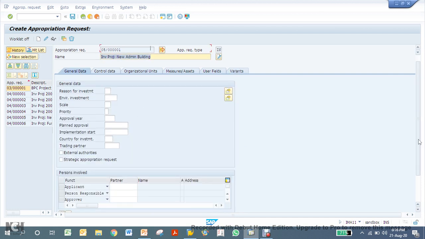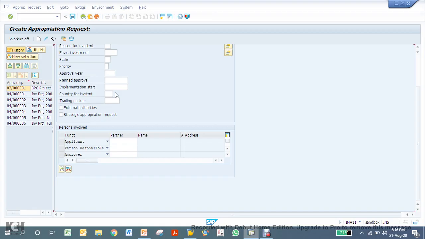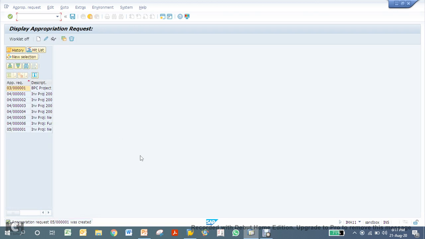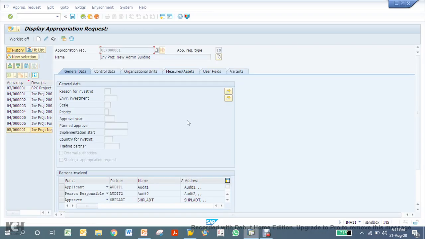One more thing, one very important part I have missed out is, if I save it, enter mandatory partner, otherwise you cannot save. So I have made it mandatory to enter these 3 people. So applicant, who is the person who is creating it, person responsible who will receive the information once it is approved, and then approver. For approver, I'll choose my user ID. So once you enter these approver and details, then it got saved now. So let's see here. See, it has been saved.